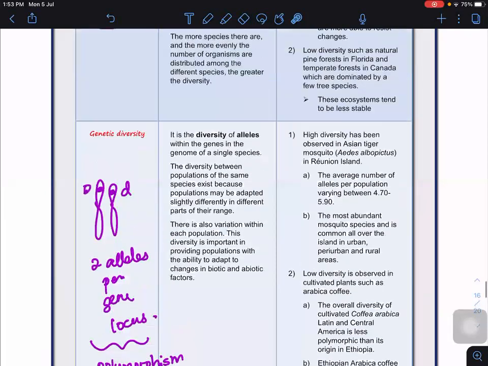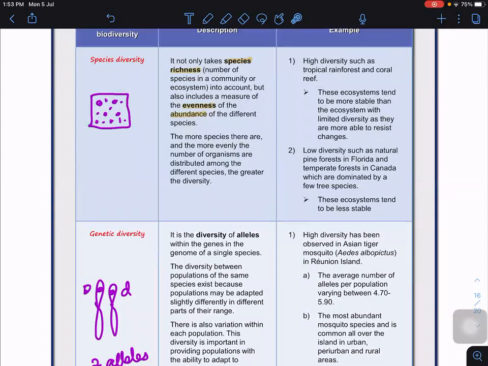When the number is low, the abundance is low. What happens? Low abundance means that inbreeding will take place. So over a long period of time, inbreeding depression takes place. Therefore, the particular population won't be able to survive if there is a change in environmental factors. Are you clear?